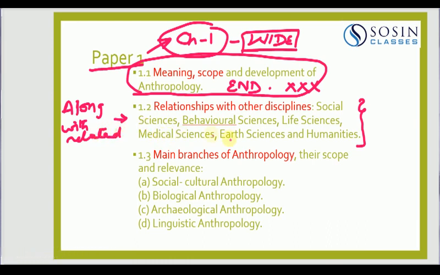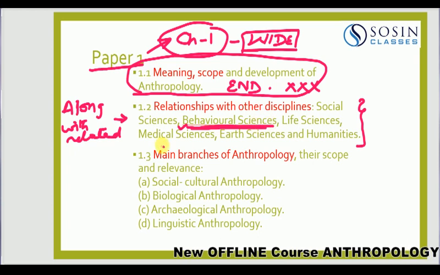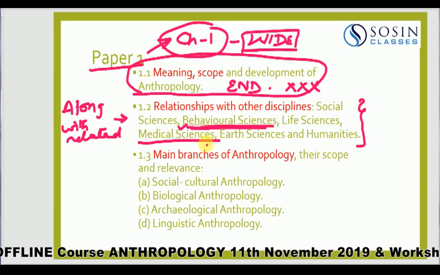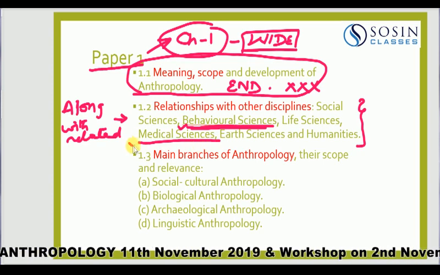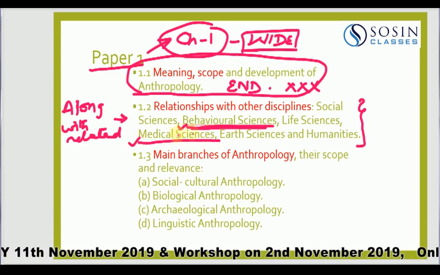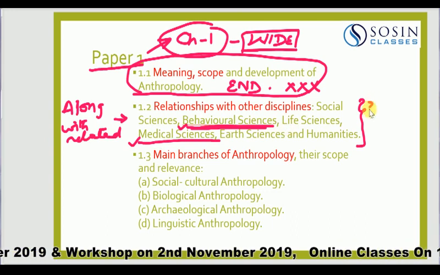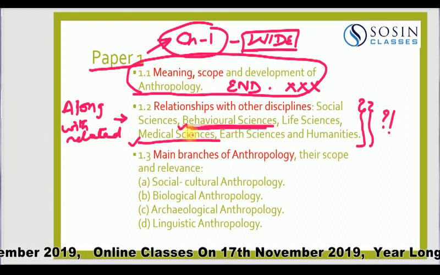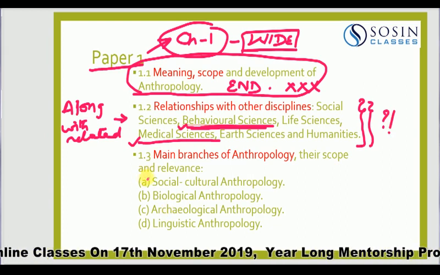Say for example, you may be studying something to do with psychology in your discipline. So when you do the psychology related ones, you try to come here and do how anthropology is related with behavioral sciences. Similarly, when you do medical anthropology or disease studies in anthropology, you would come back here and try to understand the relation. So when you do this particular topic, you will not be doing it exclusively, but along with the related ones. These are the main branches.